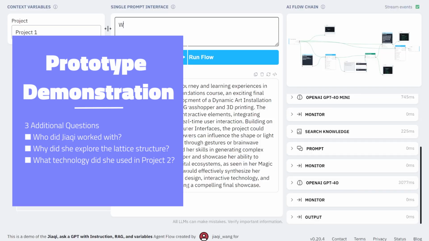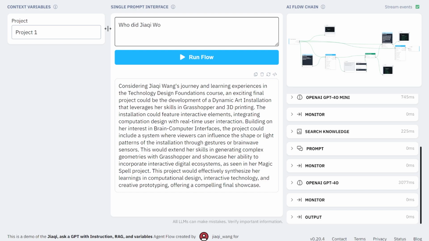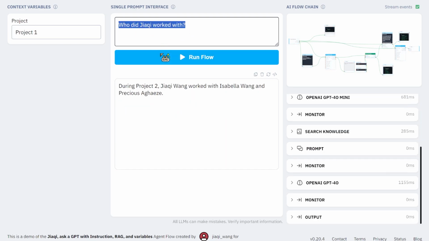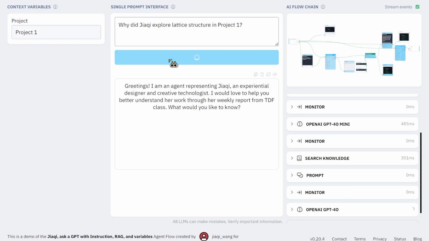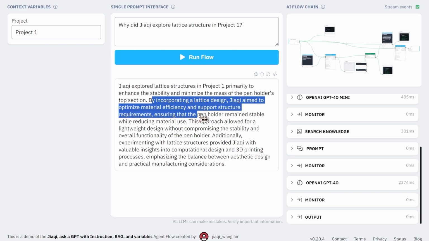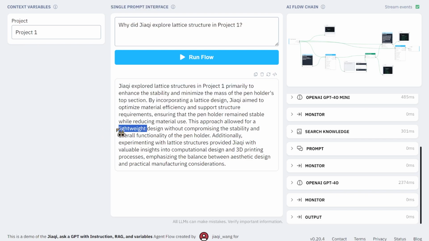I also asked 3 additional questions, and let's take a look at how it responded. The first question is a simple fact check about who I worked with. The response was accurate. And then I move on to ask a more specific question about why I use the lattice structure for project 1. And the answer provided is also very accurate. I can recognize that it came from my weekly report as well as final project report.